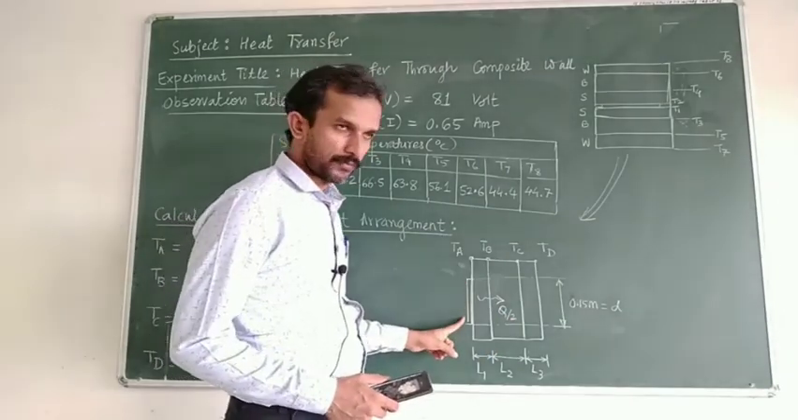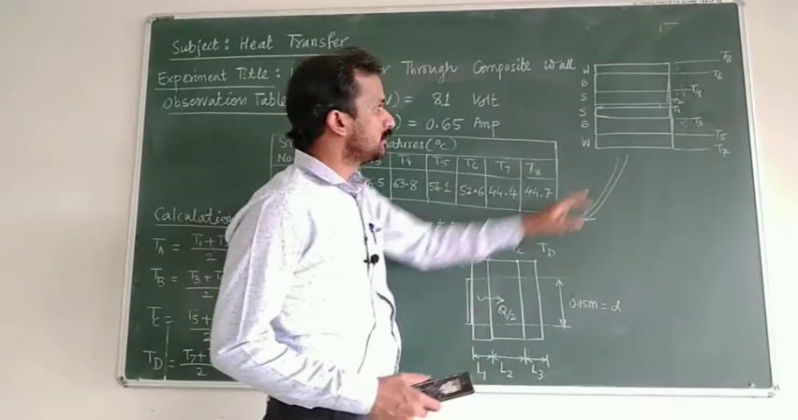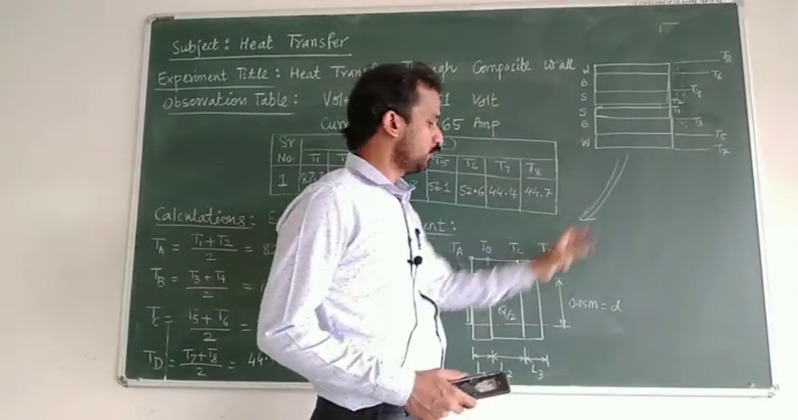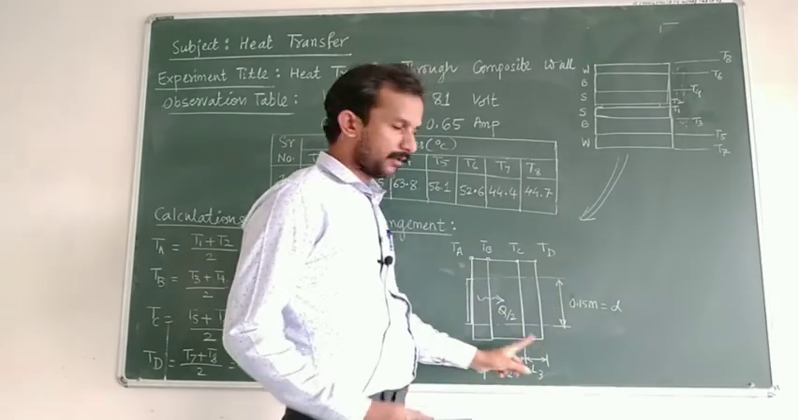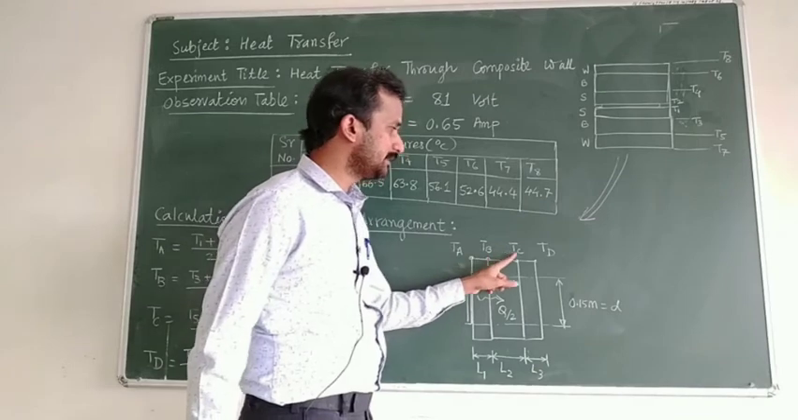So there is a heater, then there is a steel plate. This L1 is for the steel plate. Second, there is bakelite, so L2 is for bakelite. And the third one is wooden, so L3 is for wooden. And the temperature at each interface is named TA, TB, TC and TD.